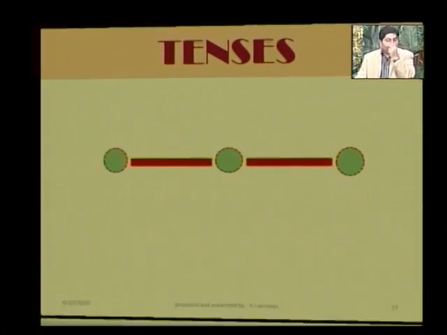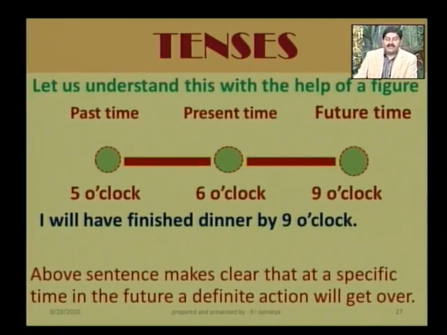So for an example, let us study this timeline. This is past tense, this is present and this is future. If this is 6 o'clock right now, okay, so 5 o'clock that is past and after 3 hours it will be 9 o'clock. When I say a sentence like I will have finished dinner by 9 o'clock. So have finished, will have finished, that is perfect future or future perfect, whatever you say.